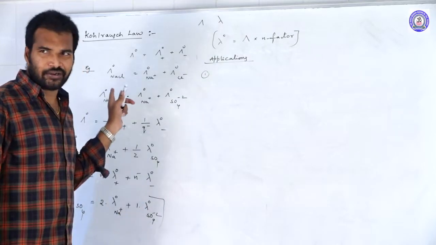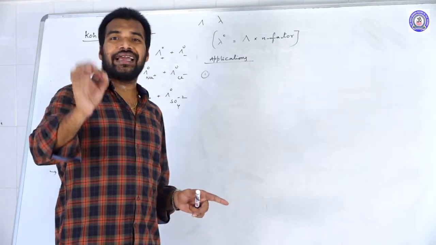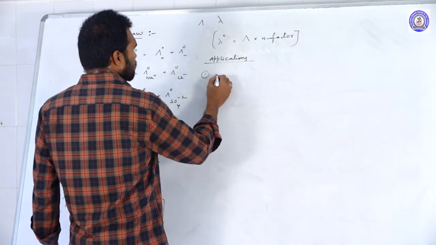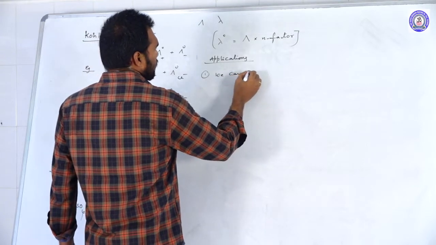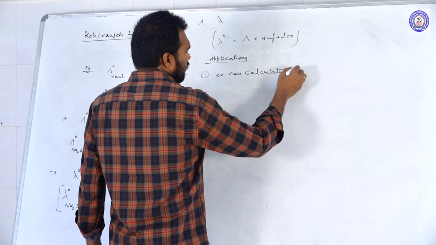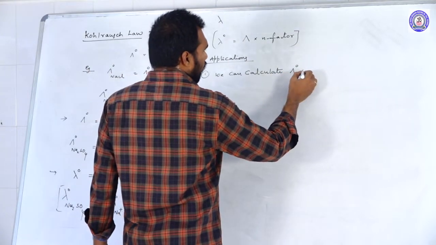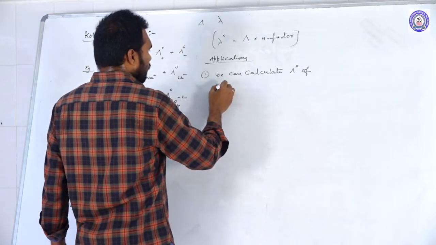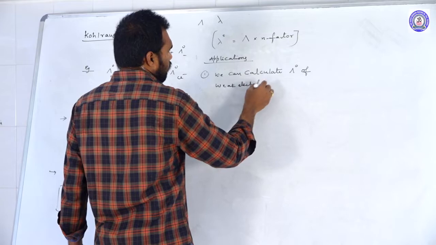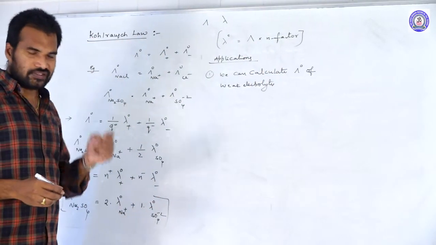Not only strong electrolytes, we can calculate Λ0 or Λ∞ of weak electrolytes. So that is the first application.